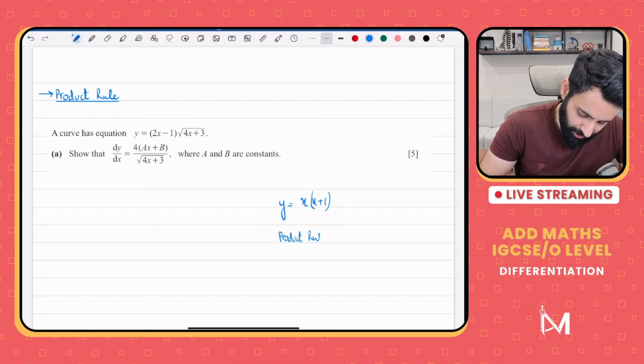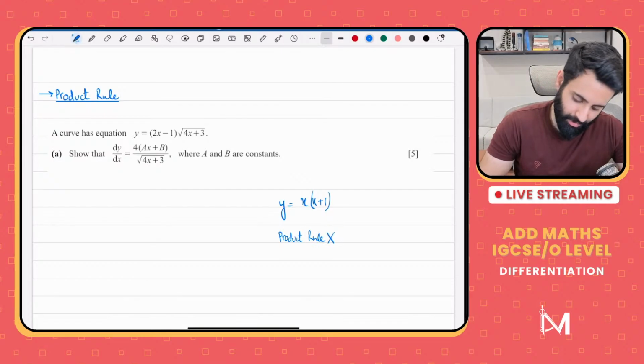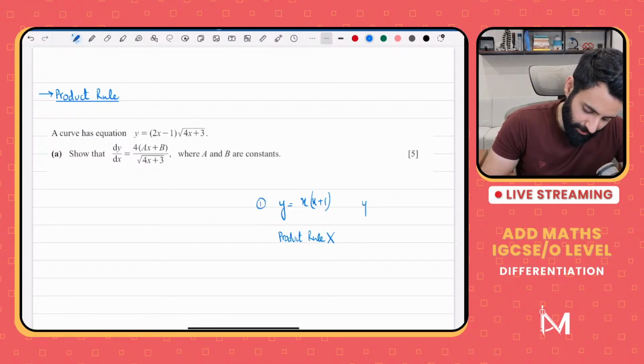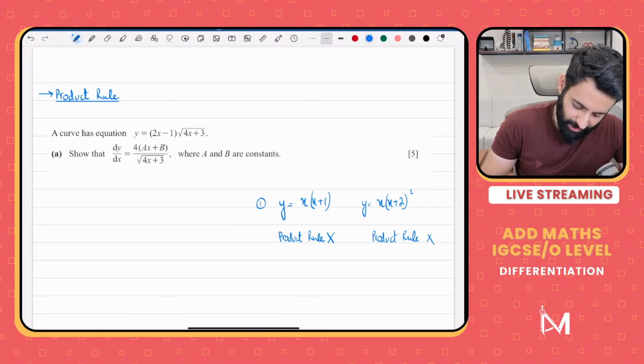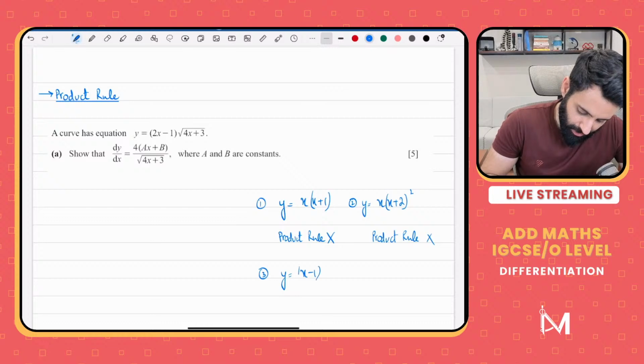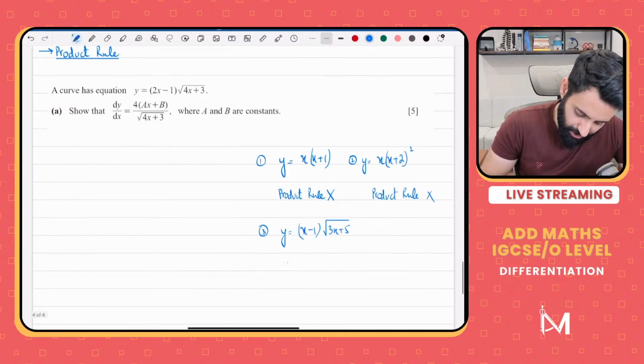Even if, let's say, you have y is equal to (x plus 2), the whole thing squared, even then I do not recommend that you use product rule. You can use it, but I do not recommend it. But if, let's say, you have something like this, y is equal to (x minus 1) into the square root of (3x plus 5), in this case it's best that you use product rule. Okay, so when do we use product rule?